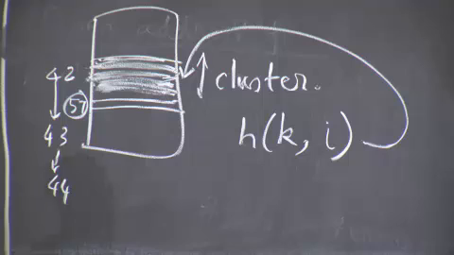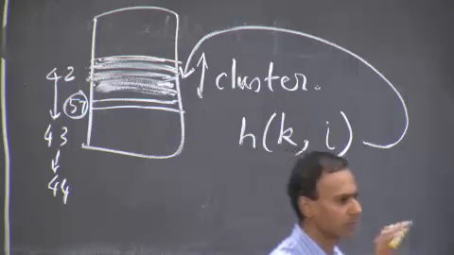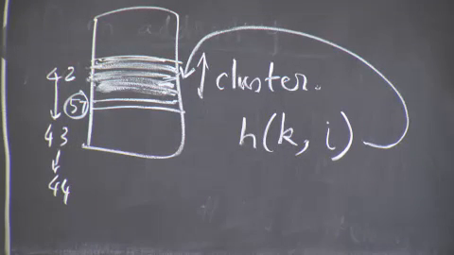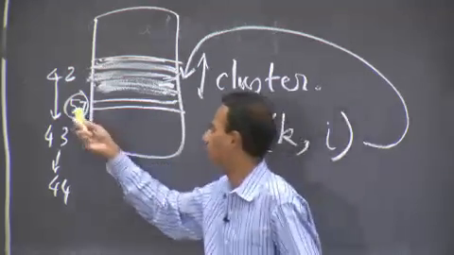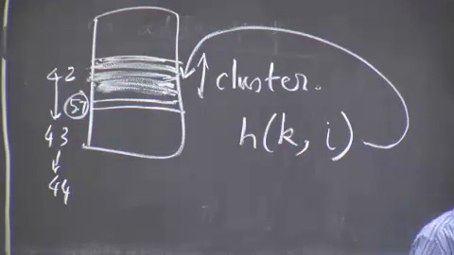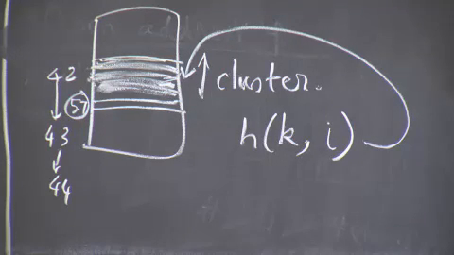Right? So you're going to try 15 times in this relatively dumb fashion to get to the open slot, which is 57. And oh, by the way, at the end of this, you just increase your cluster length by 1.